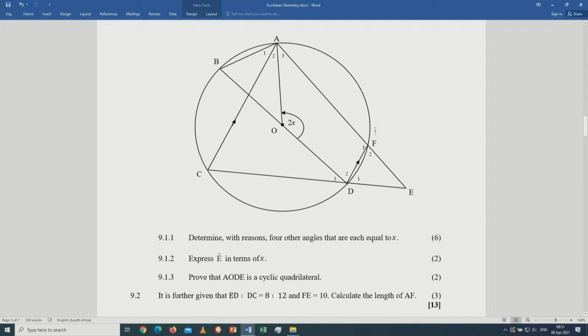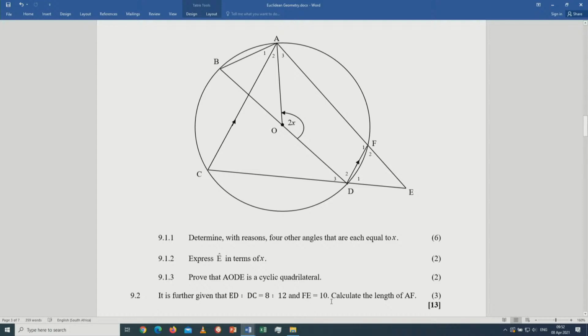How would you calculate AF? This is a simple application of the proportionality theorem. Remember, the proportionality theorem states a line parallel to a side of a triangle divides the other two sides in the same proportion. Meaning DF here, DF is parallel to CA. So this line parallel to this side of a triangle will divide the other two sides proportionally. ED over DC is given as 8 over 12. Even EF over FA is still 8 over 12. But now, fortunately, if you've got the ratio of FE, it's easy to make it out.